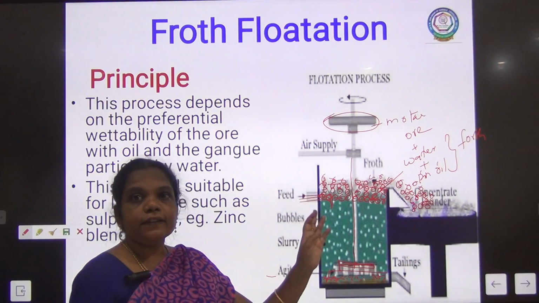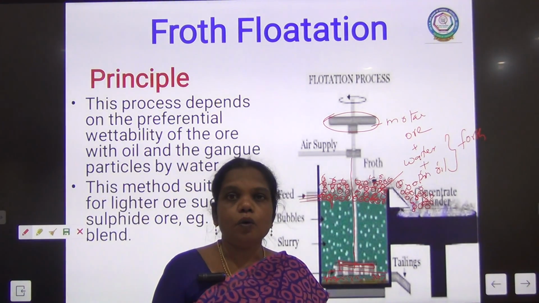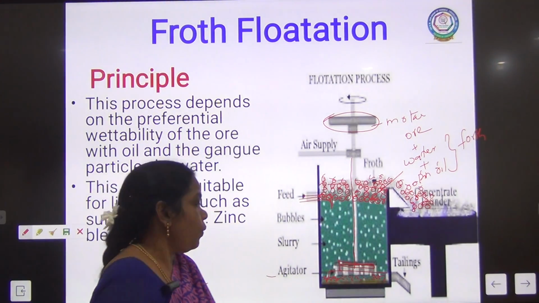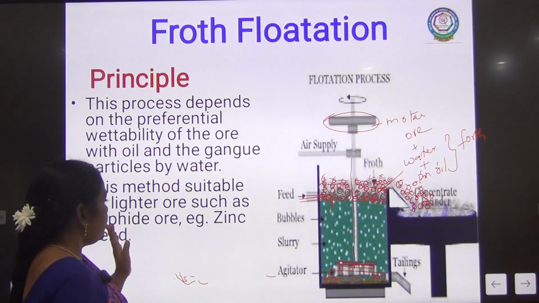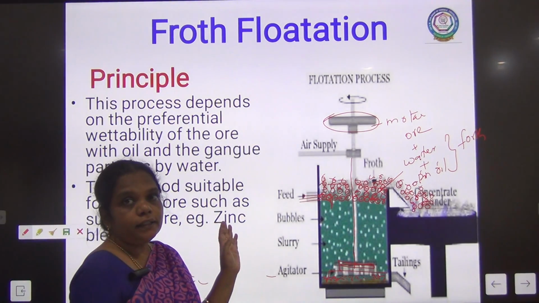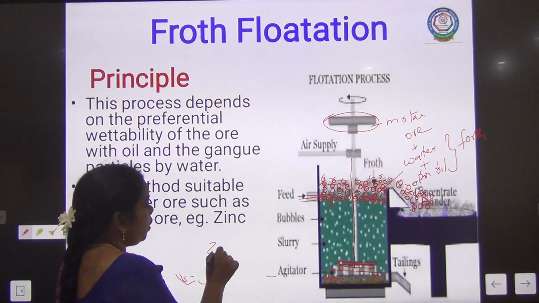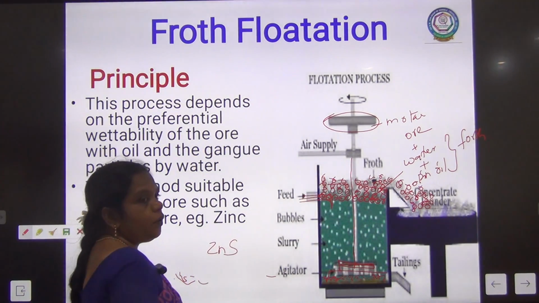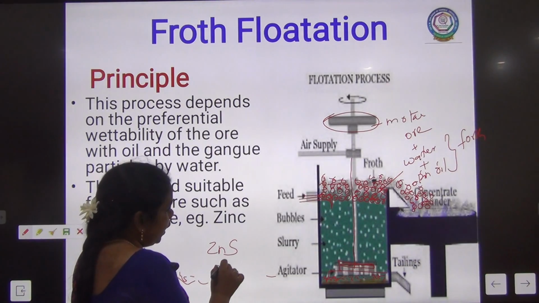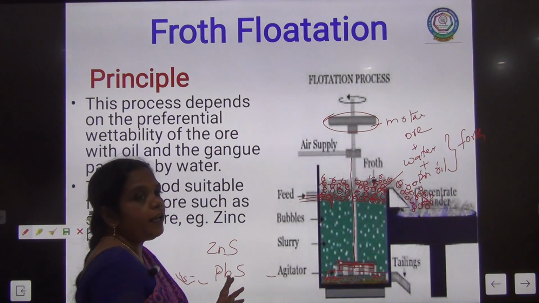Which one is considered the lightest ore? The sulfide ore. The sulfide ore particle is considered the lightest ore. For example, zinc blende, the ore of zinc, and galena, lead sulfide.